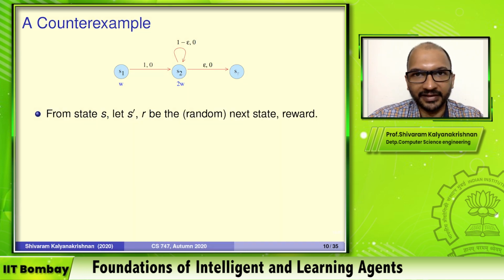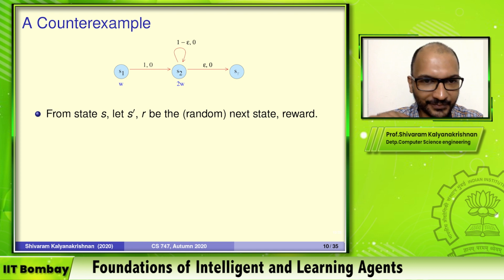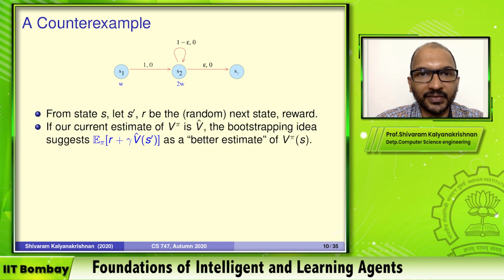Okay, so here is the thinking, and this is how we are going to come up with our update rule. From any state S, let S prime and R denote the random variables that are the next state and the reward. Okay, so here is our idea.